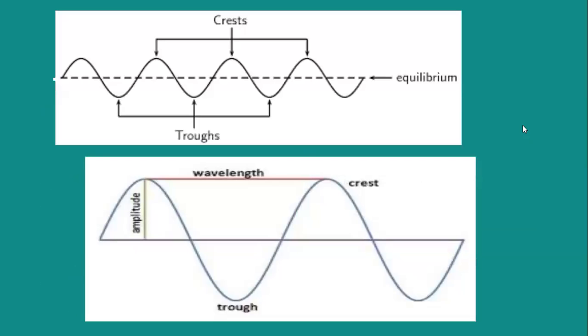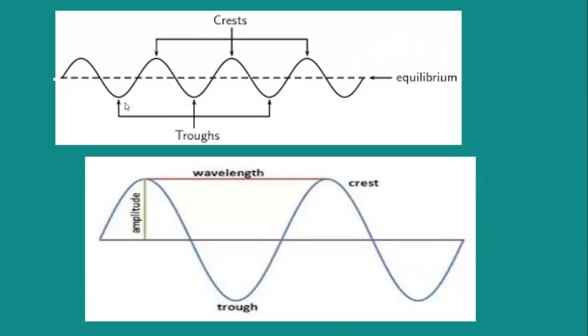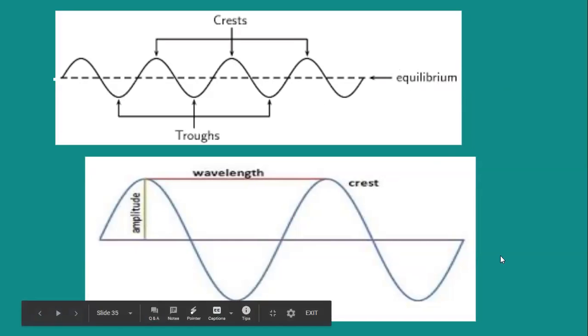Okay, I would definitely draw these out on a piece of paper. Make sure you have them somewhere so you understand what it is. So remember, trough, it's not that the wave has one trough. Every time there is a dip on the wave is going to be called a trough. Same thing as crest. Equilibrium is also another word for that resting point. And then we have our wavelength that is from crest to crest, or you can actually measure it from trough to trough as well.